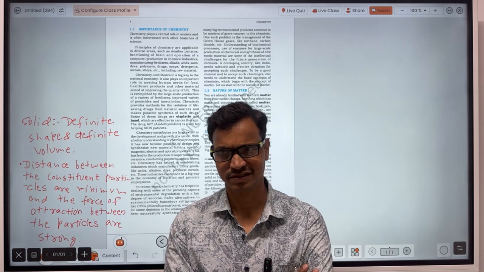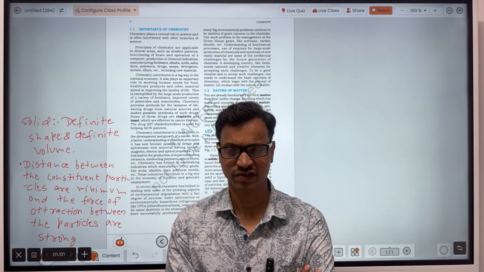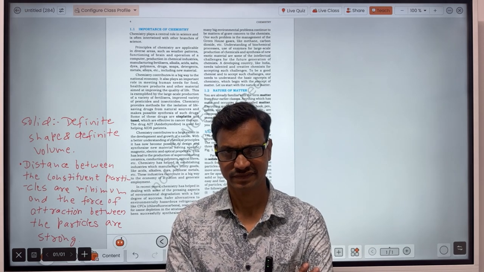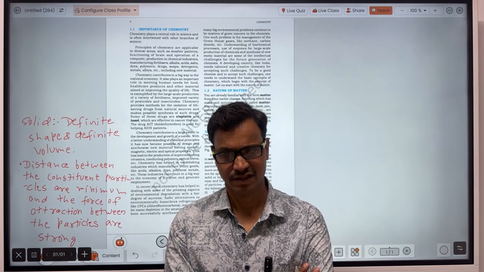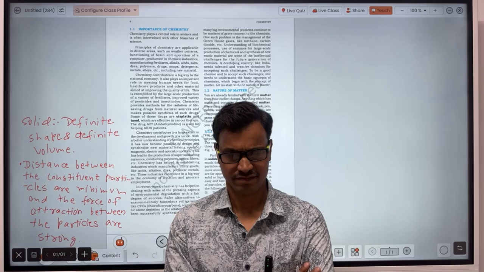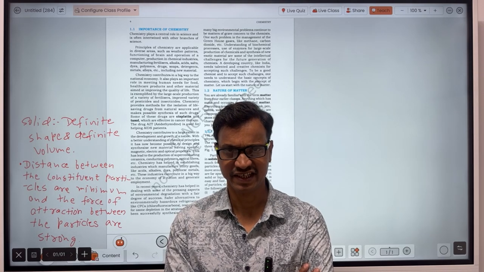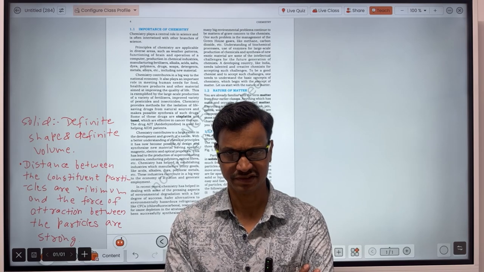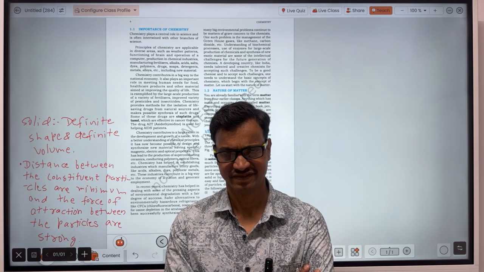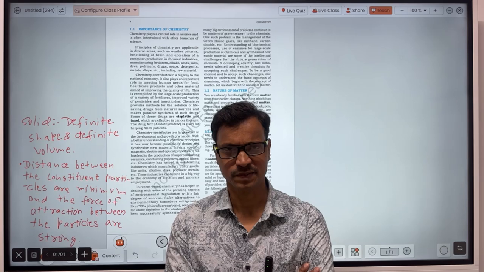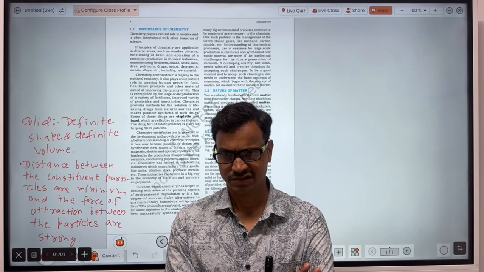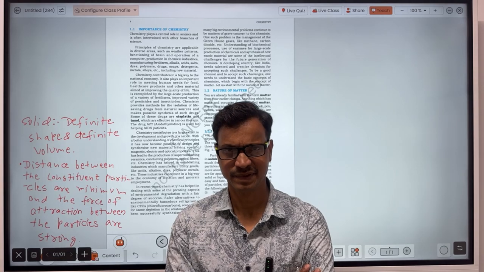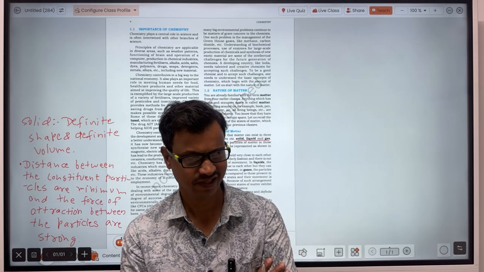Shape is also not constant, because the balloon, which was initially of a spherical shape, when opened in a cuboidal room, then the shape becomes cuboid. When particles behave like a gas, the force of attraction operating between the constituent particles will be very weak, and the intermolecular force of attraction between the gaseous particles will be very weak, and the distance between the constituent particles will be very large. Okay, so in liquid,